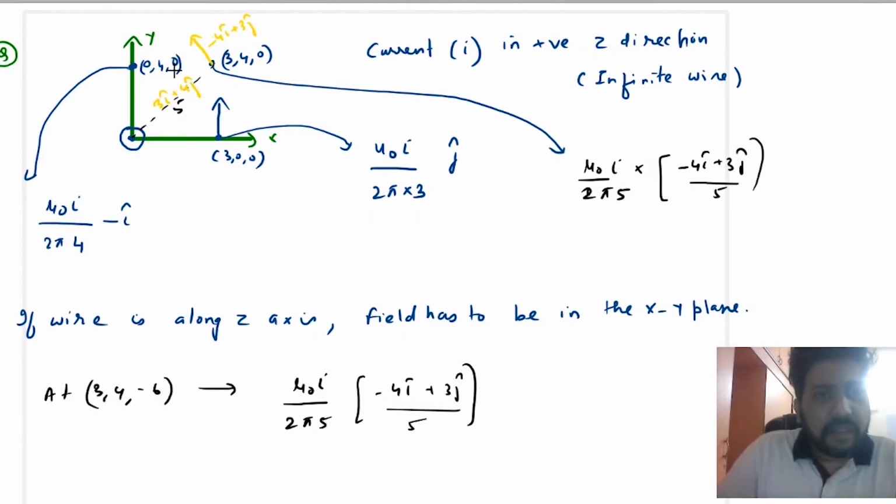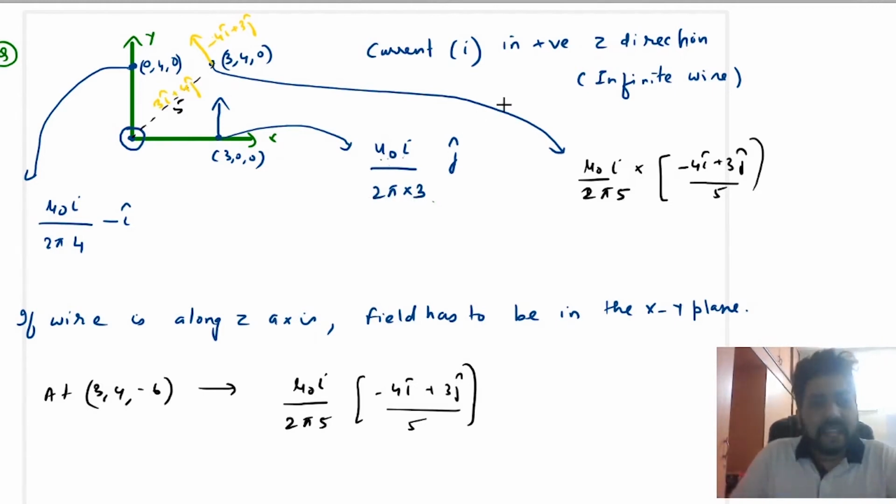Then let us have one question. Let us assume that you have a current carrying wire I along the z axis, in the positive z direction, and it is an infinite wire. Suppose there is a point on the x-axis, 3, 0, 0. Then what is the magnitude of the field at this point? The magnitude of the field will be mu naught I upon 2 pi r. R is 3. The perpendicular distance of this point from the wire is 3. So the magnetic field here will be mu naught I upon 2 pi 3.